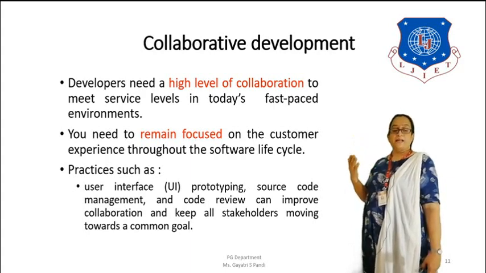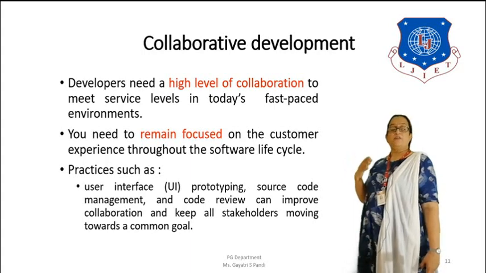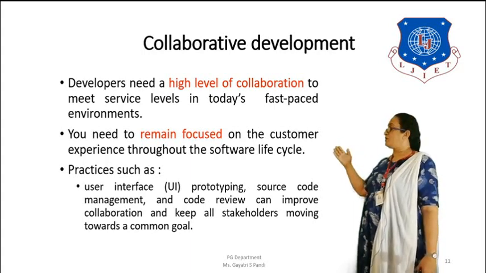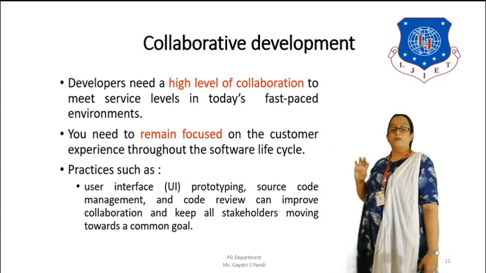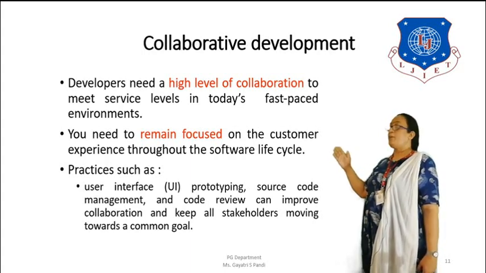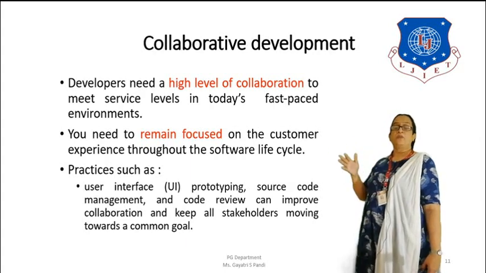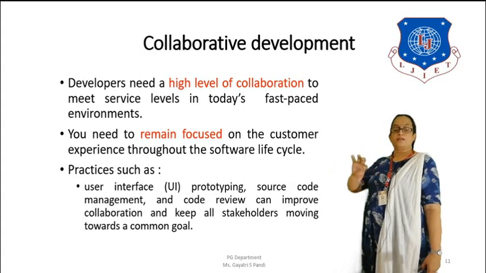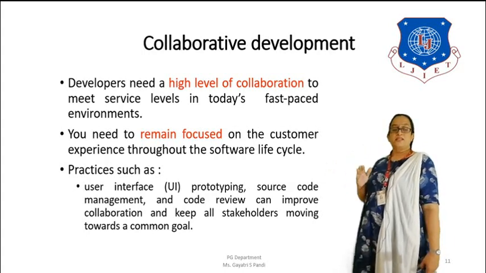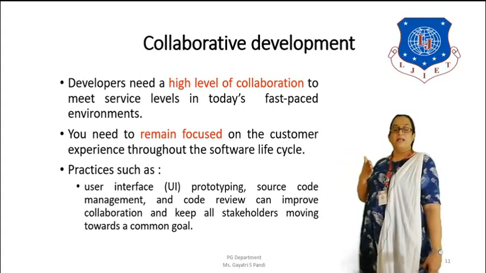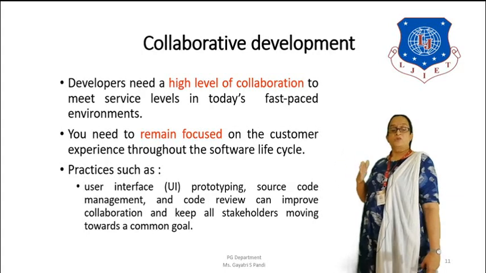Practices such as user interface prototyping, source code management, and code review help in improving collaboration and keep all the stakeholders moving towards a common goal. So a common goal is decided and all the stakeholders can move towards it. These are some of the practices that need to be followed to reach a common goal: user interface prototyping, source code management, and code review.